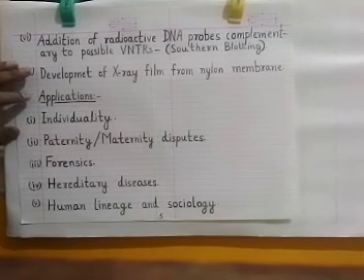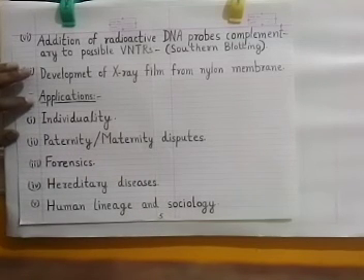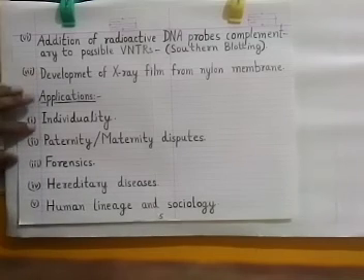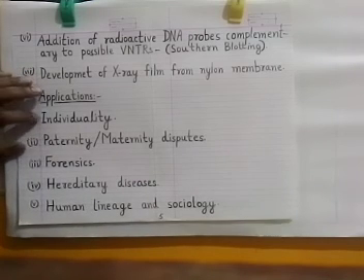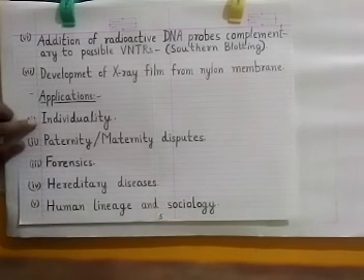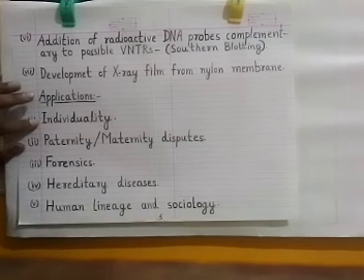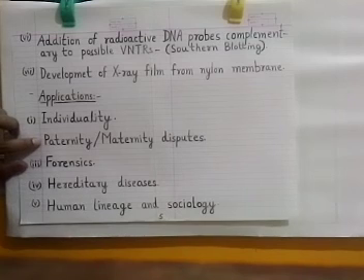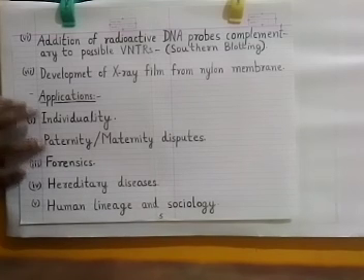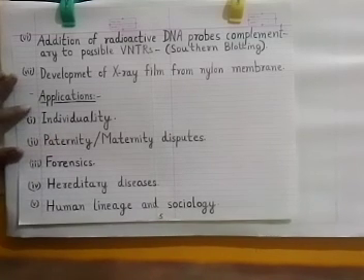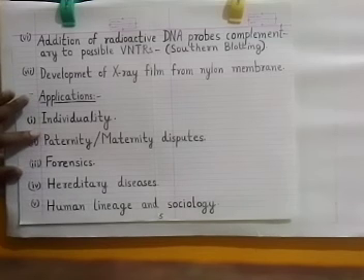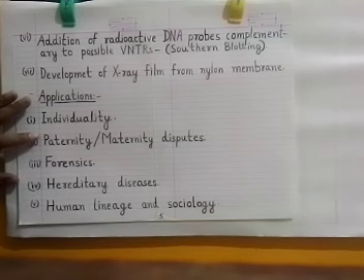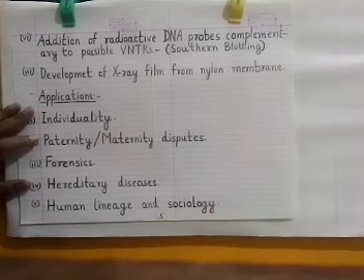The applications of DNA fingerprinting are very important. First of all, they help us to establish the individuality of a person. Then they help us to solve paternity or maternity disputes, which are very common in human society.